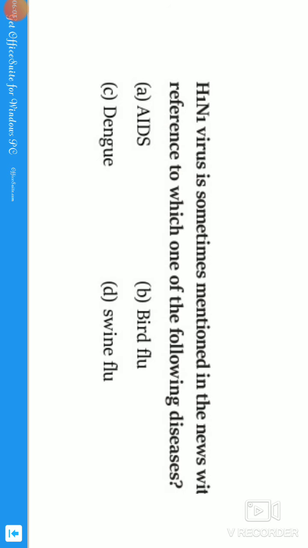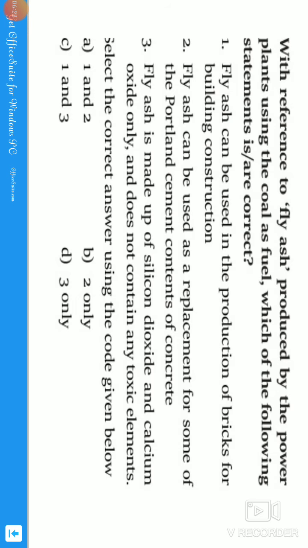Okay, that's why we have this virus in the current affairs. That's why they have been asked. H1N1 virus is sometimes mentioned in the news with reference to which of the following diseases? That is swine flu. Okay, let us see the answer. Swine flu it is. Okay, let us move to the next question.